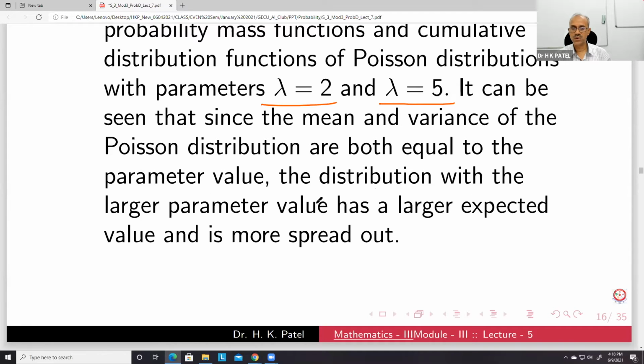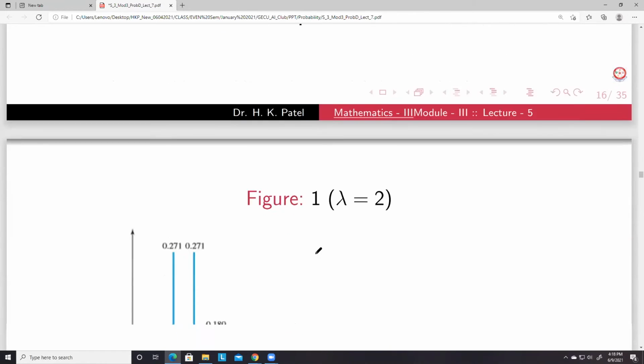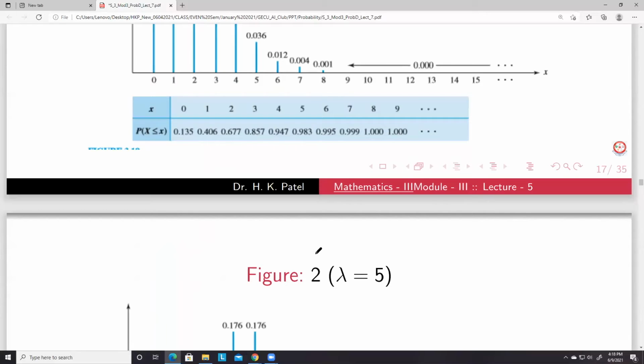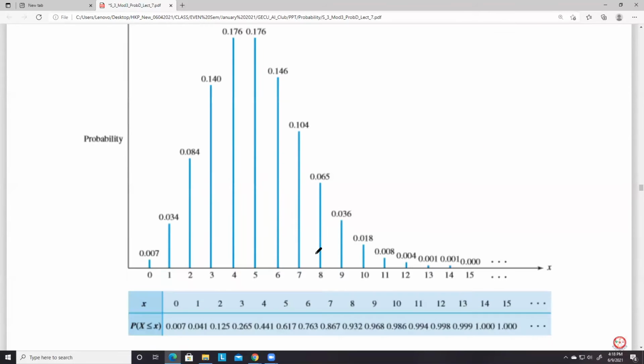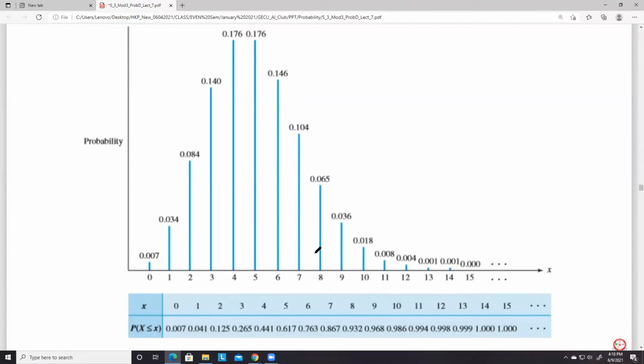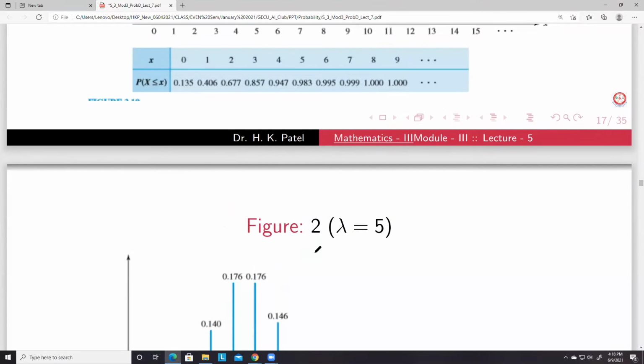The distribution with the larger parameter value has a larger expected value and is more spread out. Sir, what I was wondering was, when lambda is equal to 2, the skewness was more. When lambda is equal to 5, skewness was a little less. So is there any value of lambda for which this distribution is symmetrical, just like the normal distribution? Maybe some value of lambda, 6 or 7.5 or something, it will be symmetrical, right?